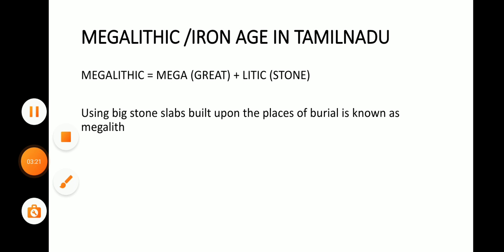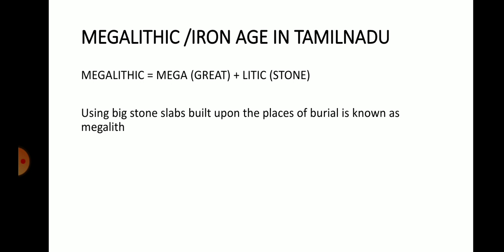Now let's study the definition of megalithic. Megalithic is a Greek word. Mega means large or great and lithos means stone. Using big stone slabs built upon places of burial is known as a megalith.